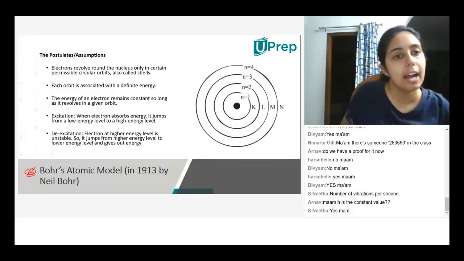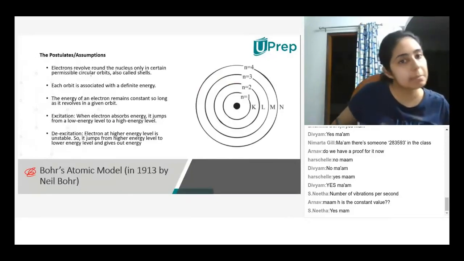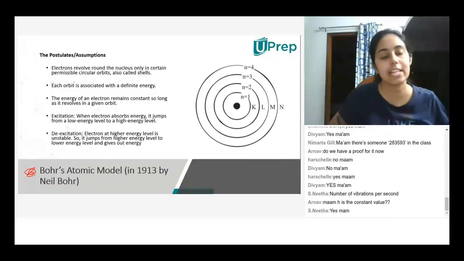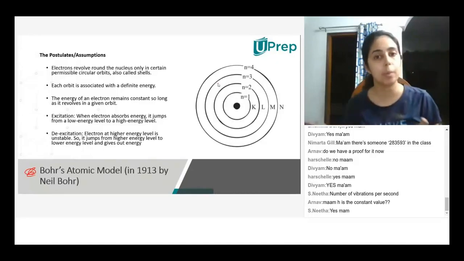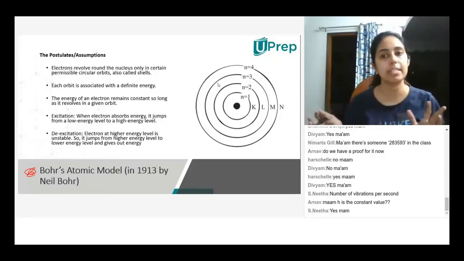Alright, so electrons revolve around the nucleus only in certain permissible circular orbits known as shells. Just like how planets revolve around the sun in their own particular orbits, electrons also revolve around the nucleus in their own particular orbits.